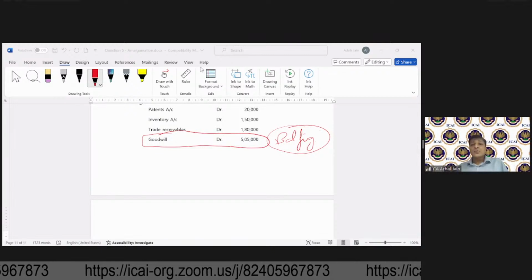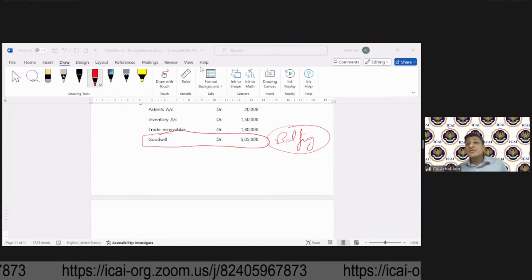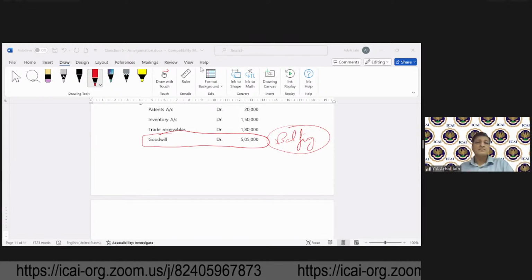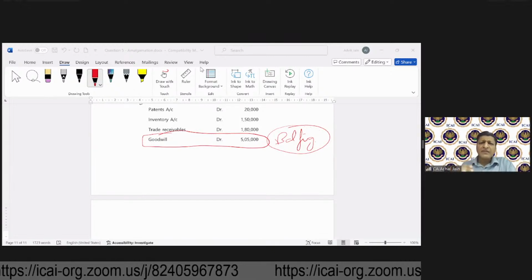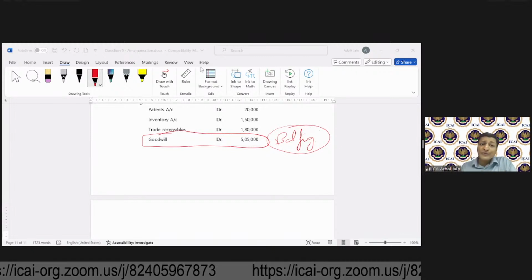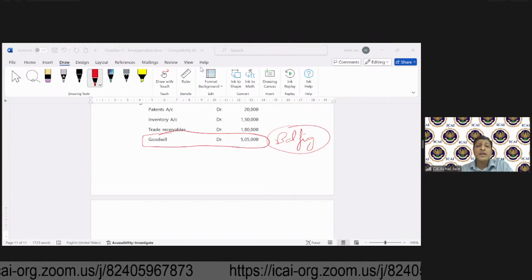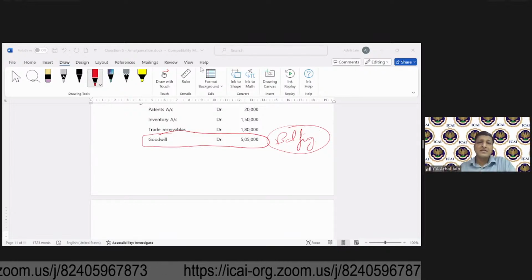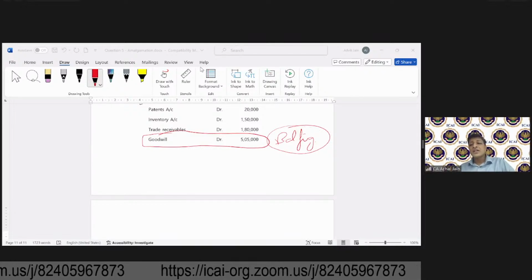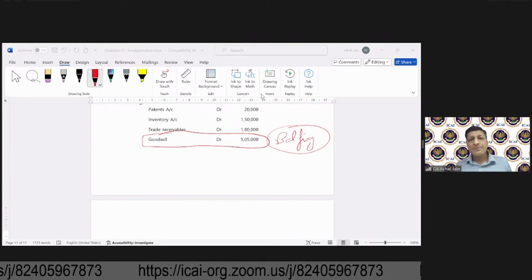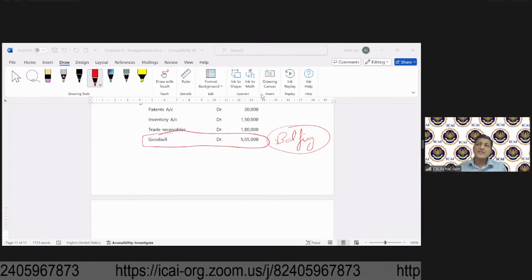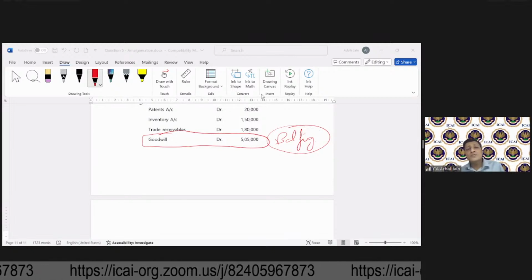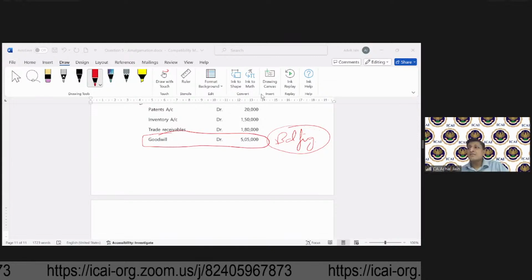Pratima is saying something else, so Pratima, you need to revisit. In case of amalgamation in the nature of merger, can we have goodwill or capital reserve? No, we cannot have goodwill or capital reserve. So whenever you are recording goodwill or capital reserve, what type of amalgamation will that become? That will become amalgamation in the nature of purchase, because only in the nature of purchase, wherein you use the purchase method, goodwill or capital reserve will arise.